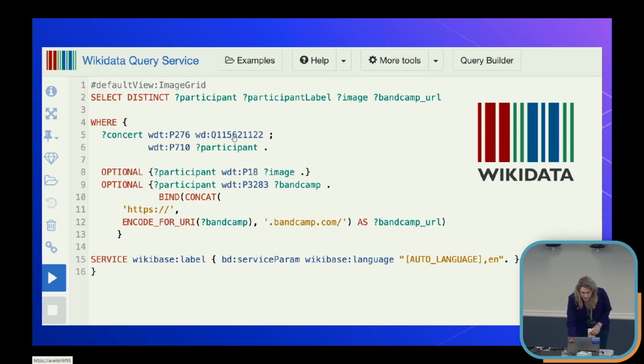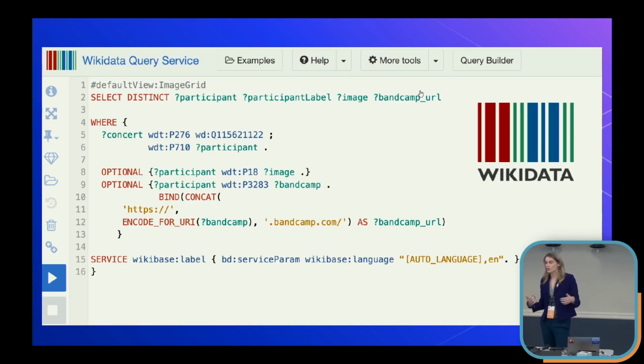And we want to return all the participants who have performed there, what they're called, and an image associated with them. So this is going to call the property image, right? That's within each Wikidata entry for that band. If there's an image associated, it will grab that and display it, as well as their Bandcamp identifier.